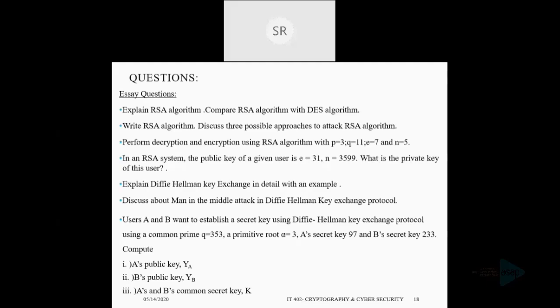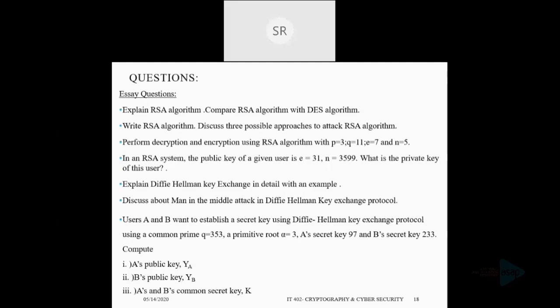See here you are given P is equal to 3, Q is equal to 11, E is equal to 7, and N is equal to 5. So you have to assume a proper message, and you have to perform the encryption and decryption. Then from the same topic, you can expect the calculation of the private key if the public key is given. I hope you all are comfortable with that topic. And from today's discussion, you can expect an essay question on Diffie-Hellman key exchange.